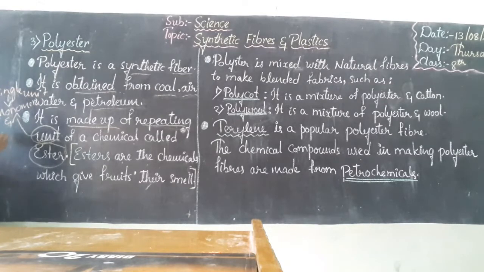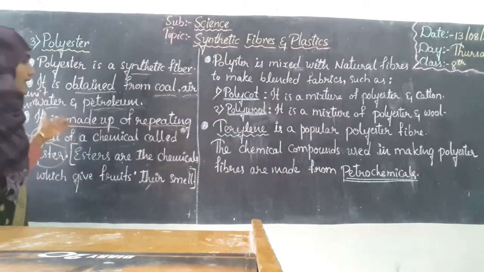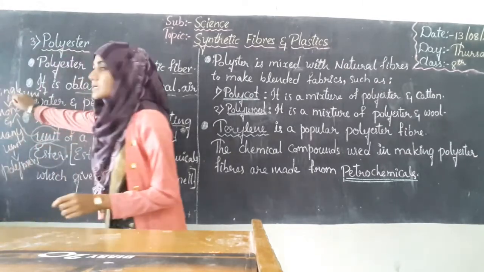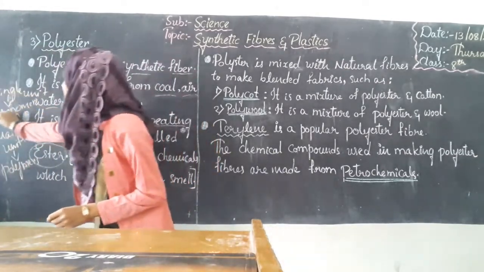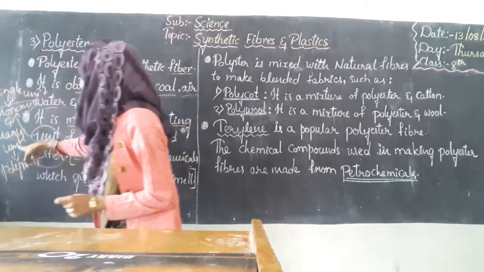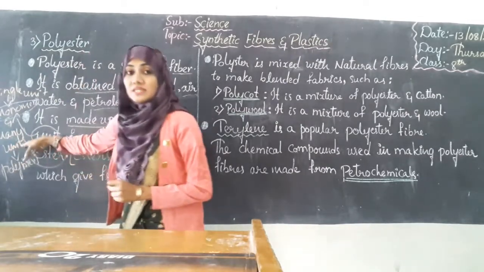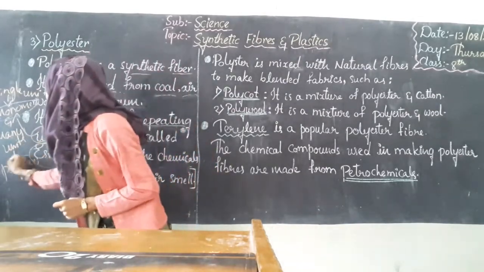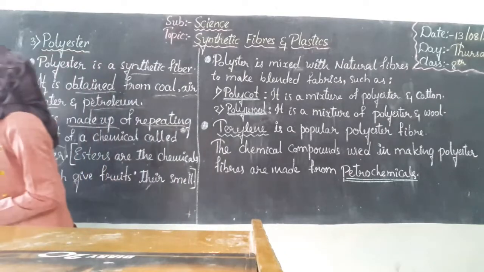And if it is many units, then it will be called a polymer. So a single unit chemical can be called a monomer, whereas a many unit chemical will be called a polymer.